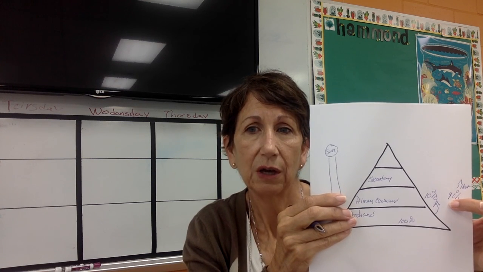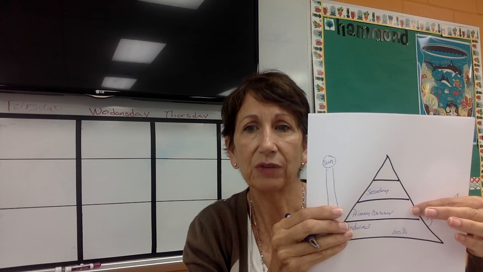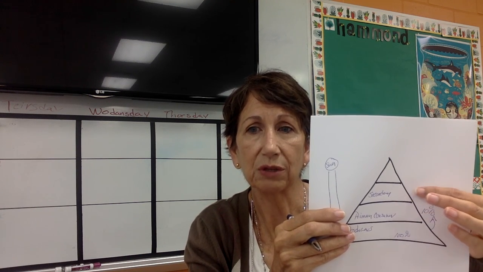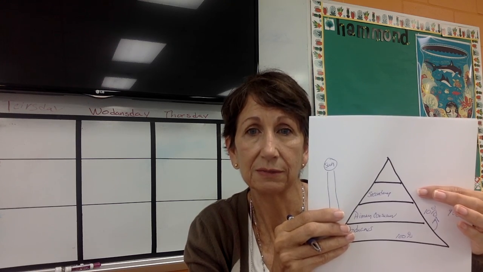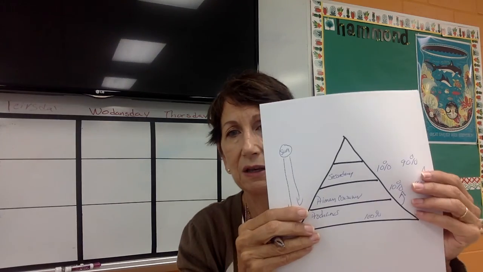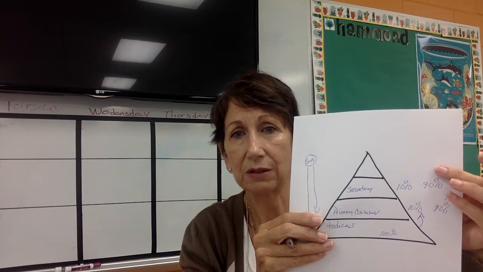Okay, so as the secondary consumer eats the primary consumer, how much of the energy that's in that primary consumer do you think the secondary consumer, the wolf, the fox, can use? 10%, that's right. So it turns out that's 10% as well. So that means that 90% is wasted as heat. So now we only have 10% of the 10% that went into that fox.